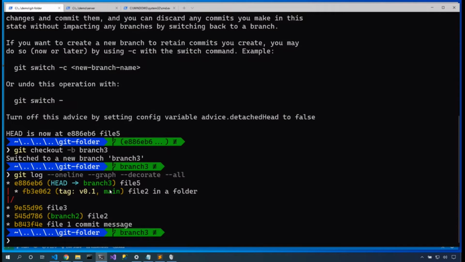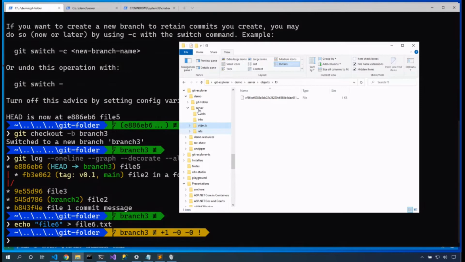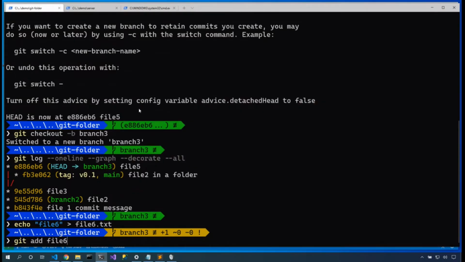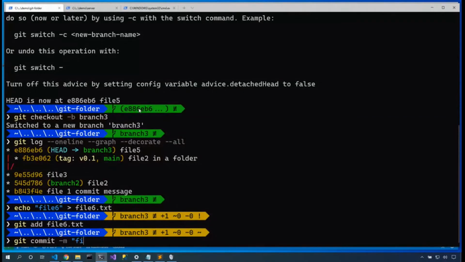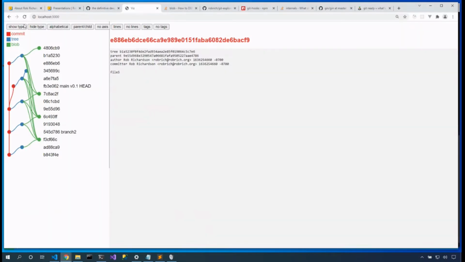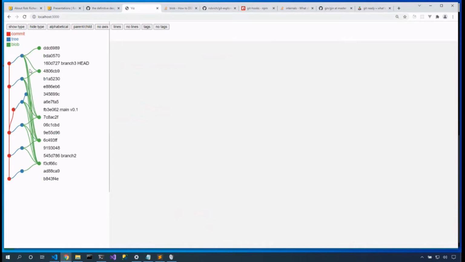Now let's do one more thing. I want to say echo file 6 and redirect that to file 6.txt. But here in file 6, I am going to accidentally commit some content that I don't expect. Here's some accidental secrets. Git add file 6, git commit -m file 6. And now I'm cruising through the repository, looking at my content. Let's show the type, parent, child, show the lines, show the tags.